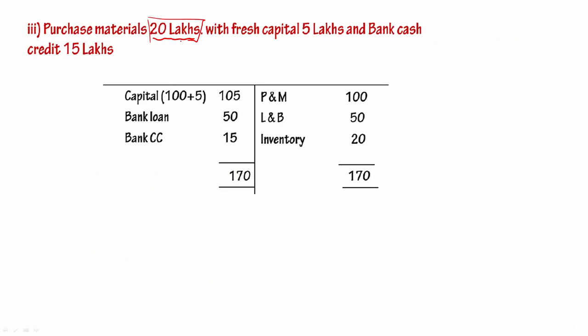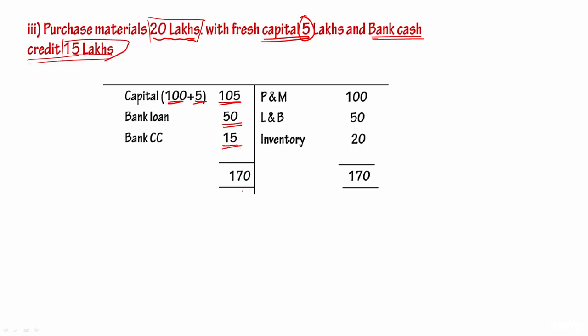So what's going to happen here? Again, the money is coming into the business. That is, the owner, that is Mr. A, is going to contribute say 0.5 million, 5 lakhs, and banks are going to give a short-term credit called cash credit, 1.5 million, 15 lakhs. Now let us see what is happening. Already they had a capital of 100. Now this fresh capital of 5 is also coming, 105. Already they had a bank loan of 50. Now this new loan of 15 is also coming.